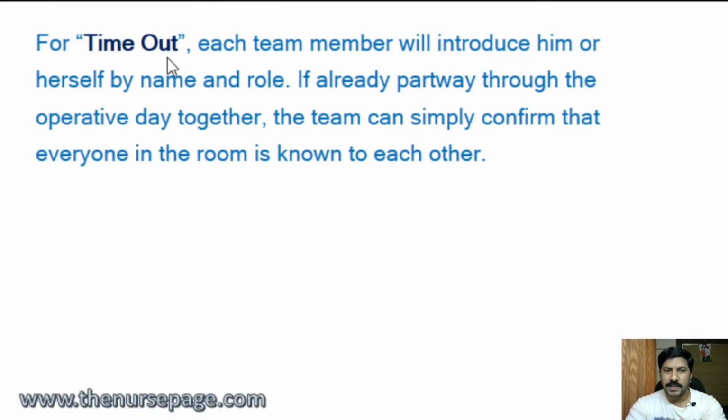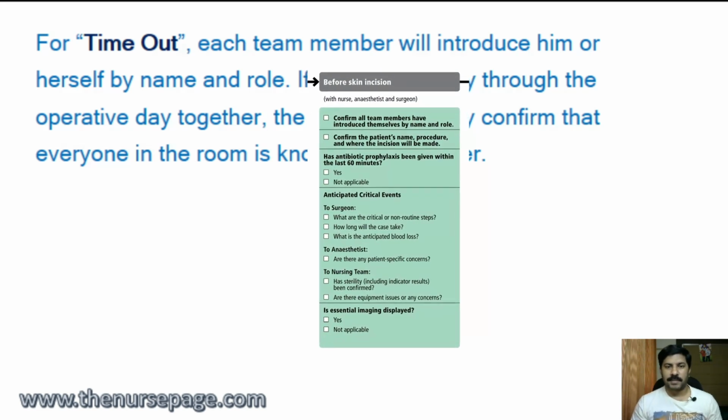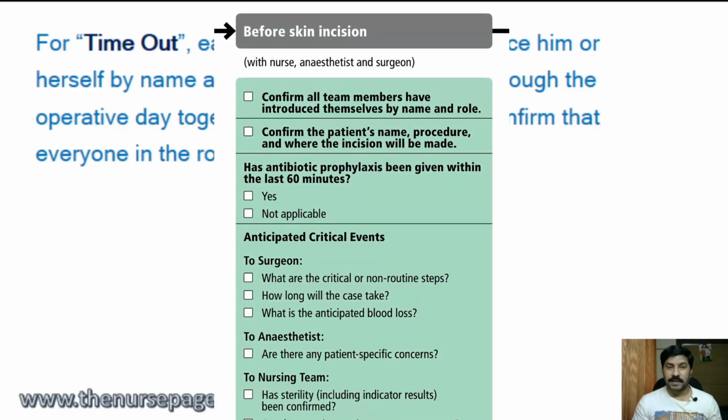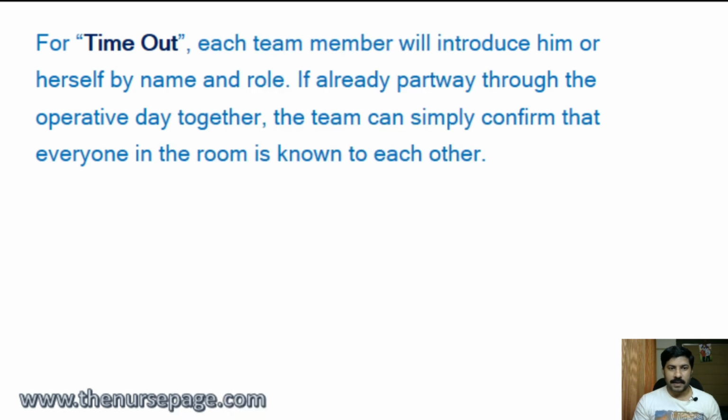For timeout, each team member will introduce him or herself by name and role. If already partway through the operative day together, the team can simply confirm that everyone in the room is known to each other. So during the timeout period, the team members, that is surgeons, nurse, anesthesiologist, will introduce themselves. If it is the second surgery of the same day, everyone still needs to introduce themselves. That is one of the purposes of timeout.